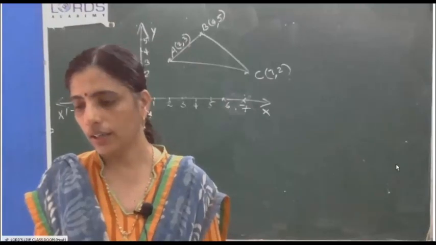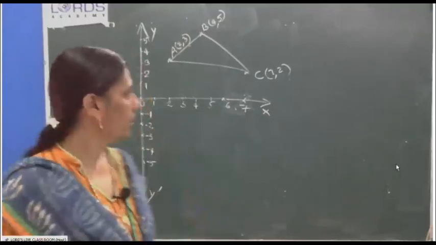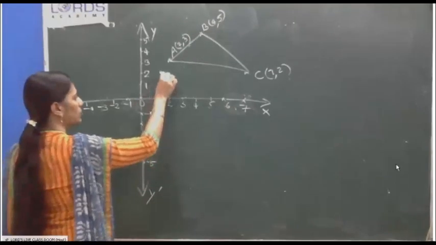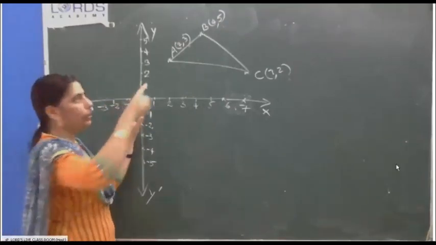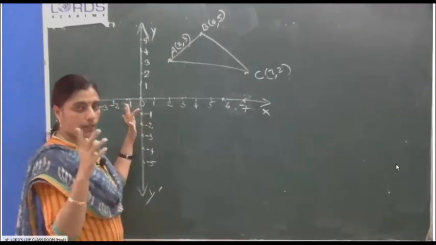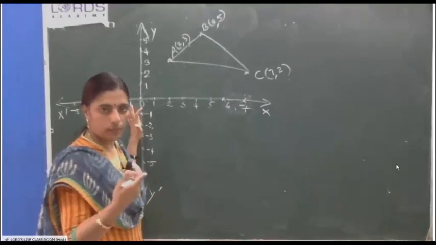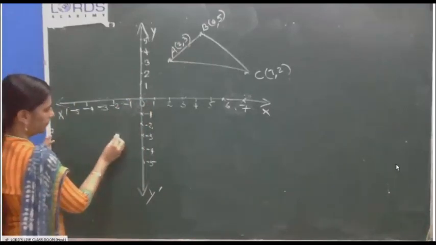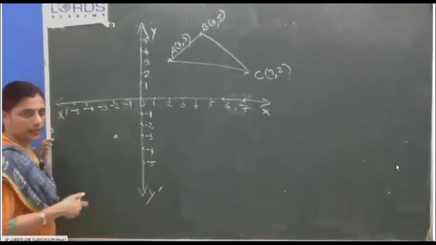Next they told us to write down the coordinates of A dash, B dash, C dash when reflection happens through the origin. So what will happen when A is reflected through the origin? How many jumps here? 1, 2, 3. So here also. Otherwise, if you find any difficulty, you can think theoretically. 2, 3 will become -2, -3, no? A, 2, 3 will become -2, -3 when reflection happens through the origin. But usually if we are using graph paper, we won't go for the theory.